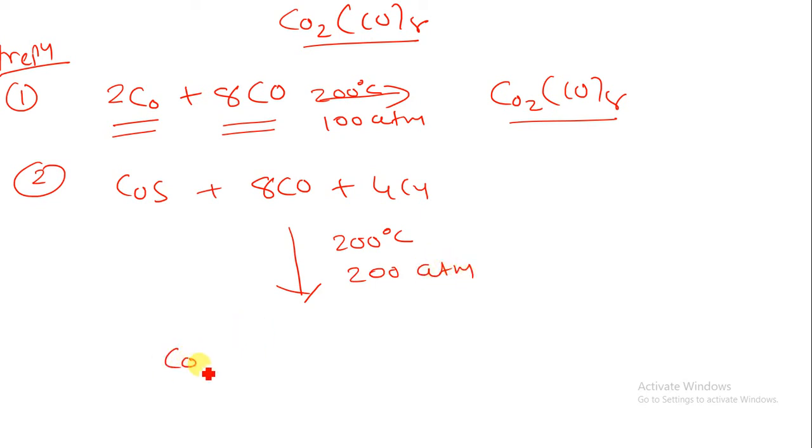We can prepare Co2(CO)8 by removing two Cu as copper sulfide.